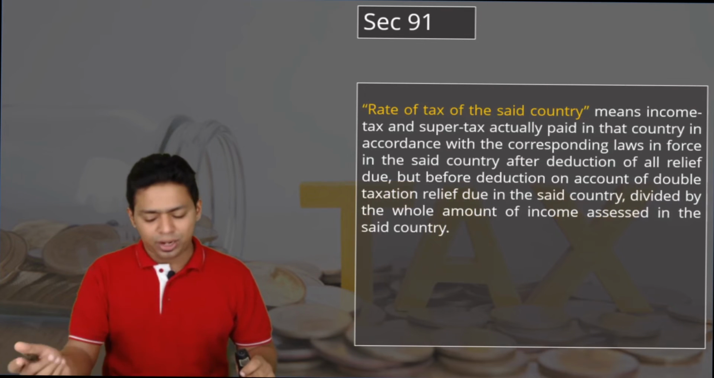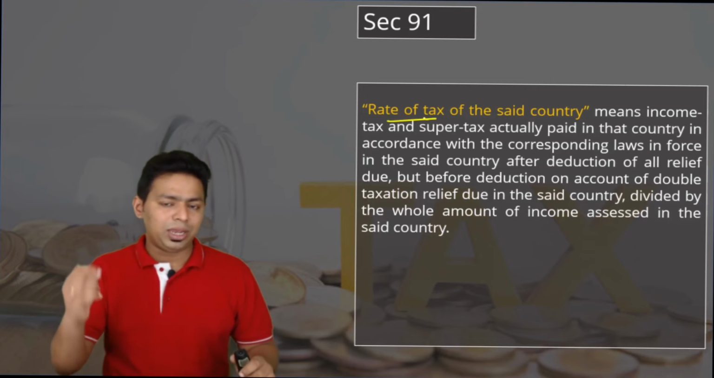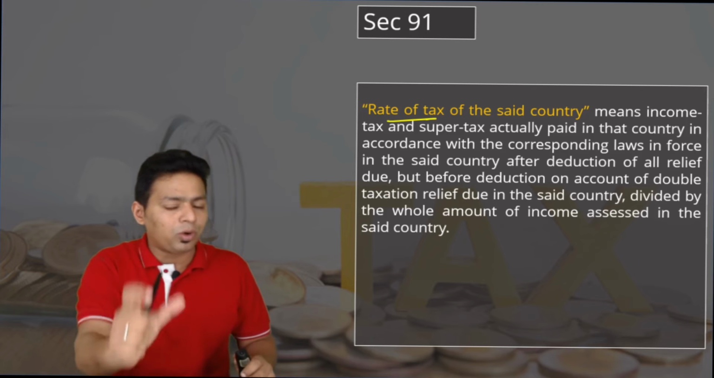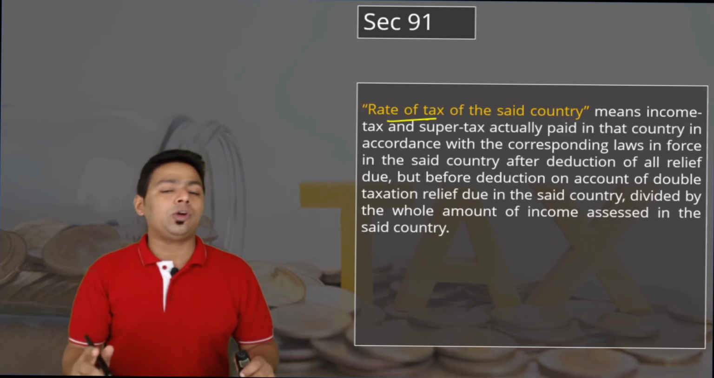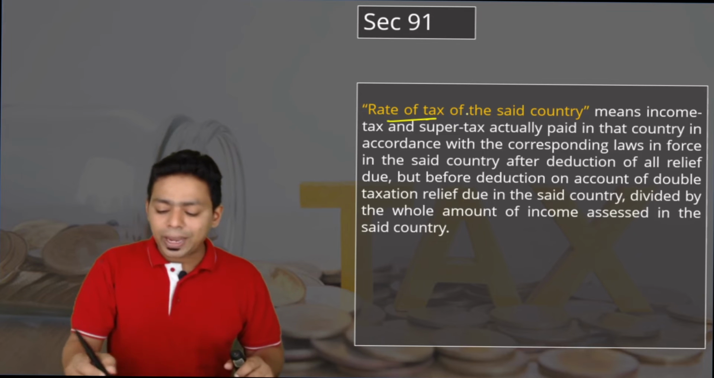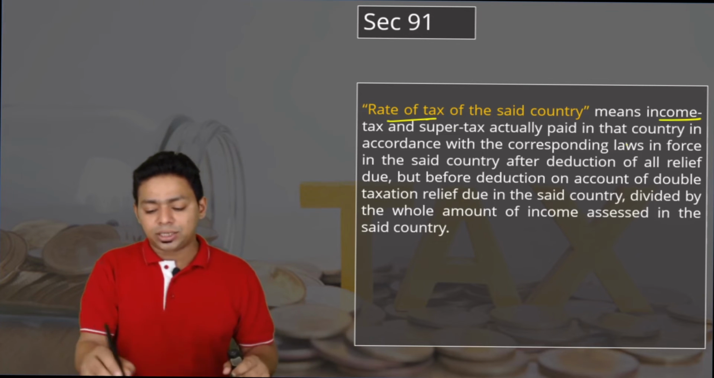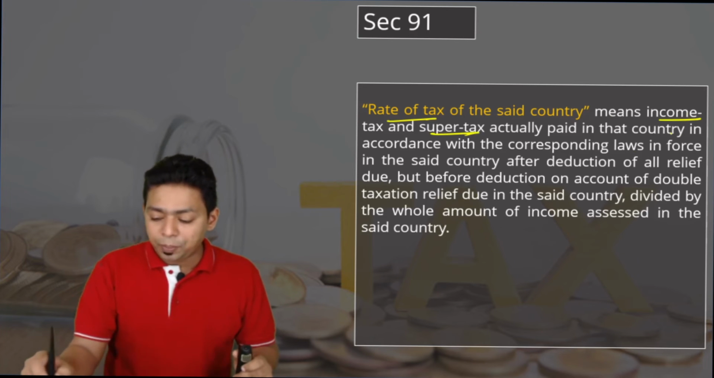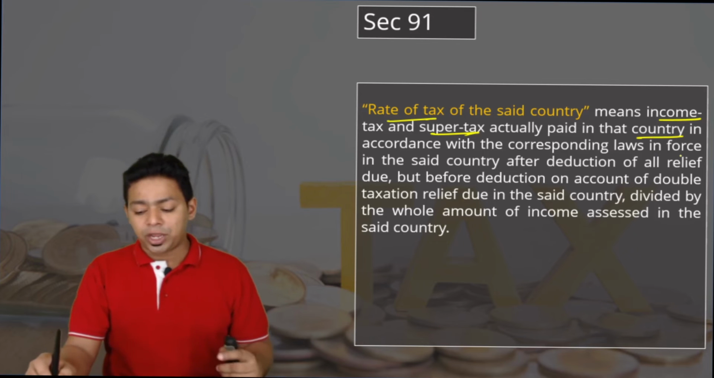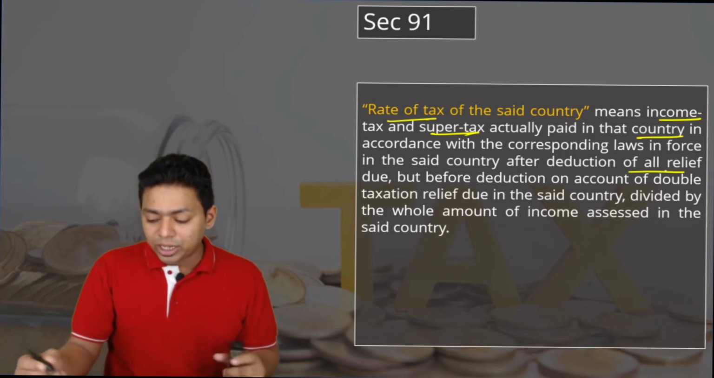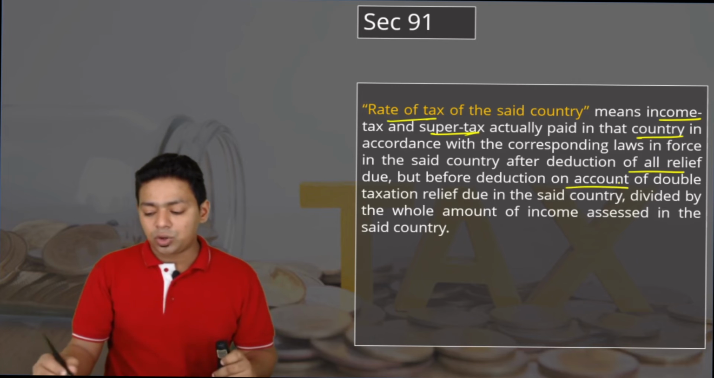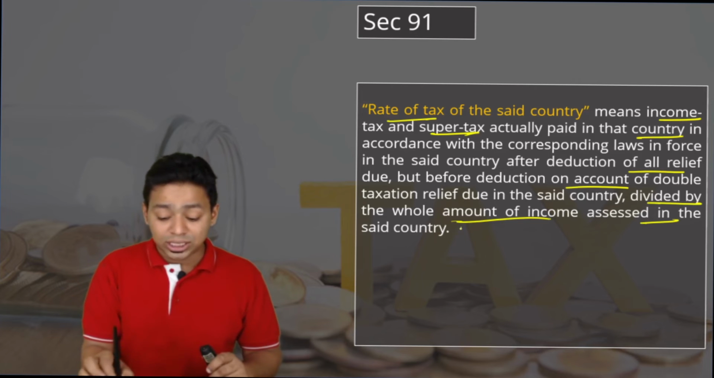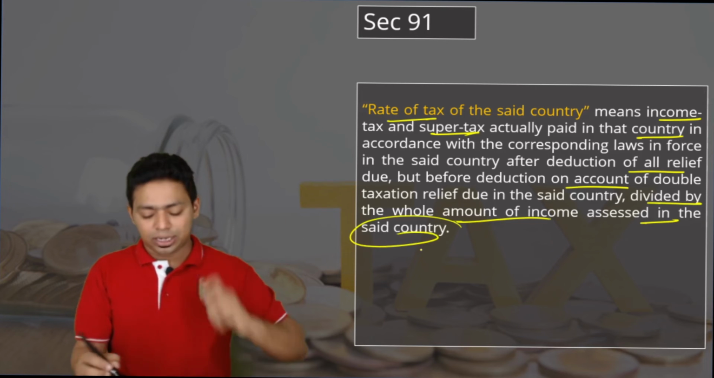Similarly, we have to compute the foreign rate of tax. Foreign tax amount divided by foreign taxable income is equal to the rate of tax in the foreign country. Rate of tax in the said country means income tax and super tax, meaning surcharge kind of tax, actually paid in the country in accordance with the corresponding laws in force in the said country after deduction of all relief due, but before the deduction on account of double taxation relief due in the said country, divided by the whole amount of income assessed in the said country, not in India, assessed in the said country.